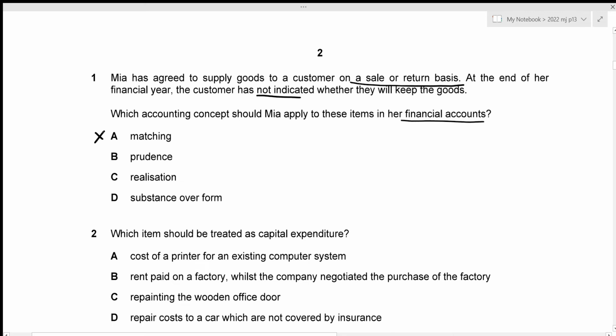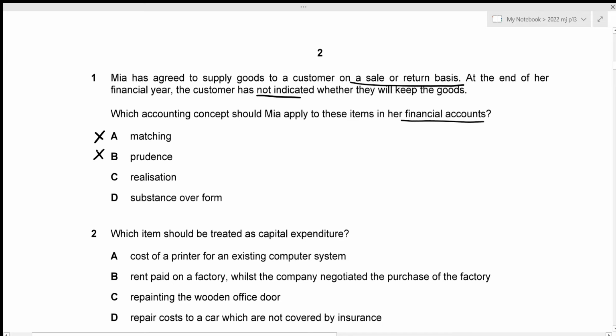And the second option given is the prudence concept. And we know that prudence concept states that profit should not be overstated. Again, in this case, we are supplying goods on a sale or return basis, which means that the revenue has not yet been generated, due to which the profit has not been generated yet as well. And due to that reason, we cannot be overstating the profits in this case. So prudence concept is also incorrect.